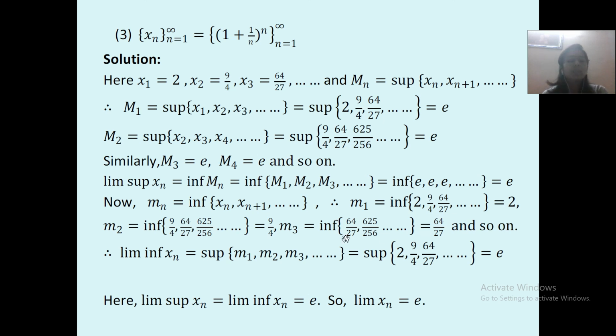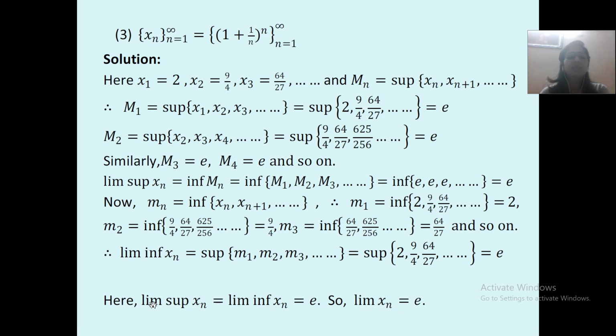Hence, limit infimum xn is equal to supremum of m1, m2, m3 and so on, which is equal to supremum of 2, 9 upon 4, 64 upon 27 and so on. So, આ બધાની supremum value શું? That is e. Hence, over here we can see that limit supremum xn is equal to limit infimum xn is equal to e. This sequence is a convergent sequence. Hence, limit xn exists and its value is e. Limit xn is equal to e.